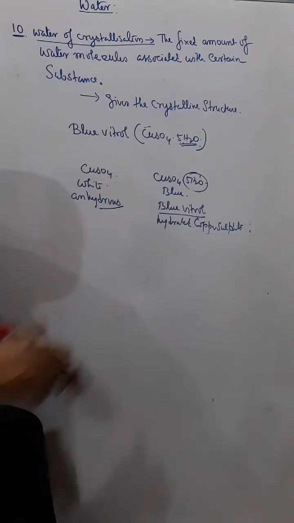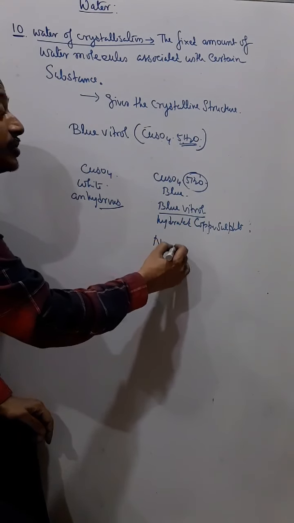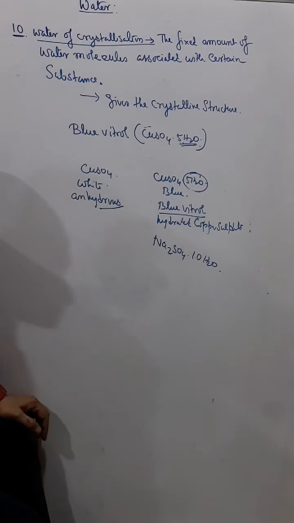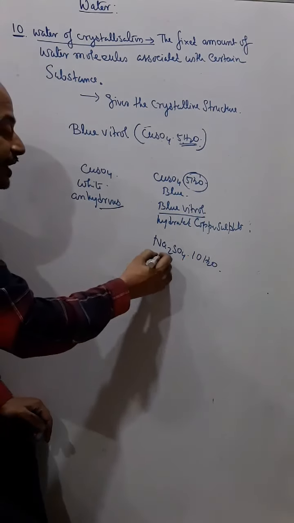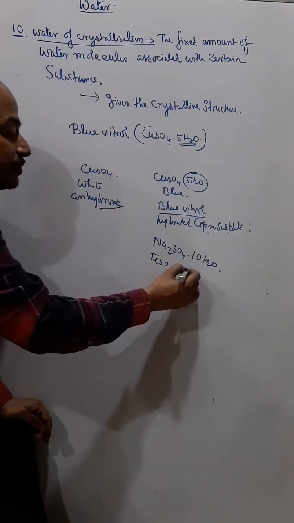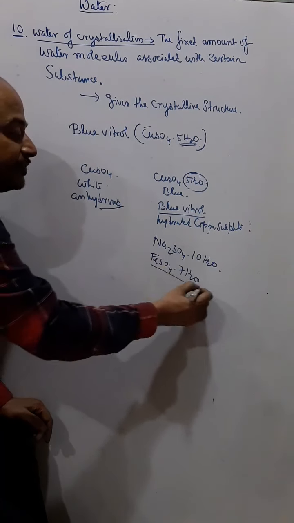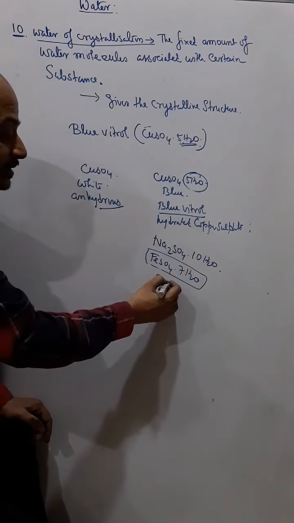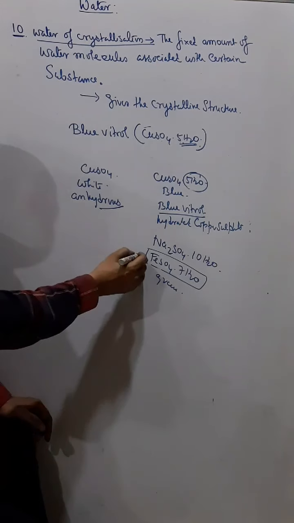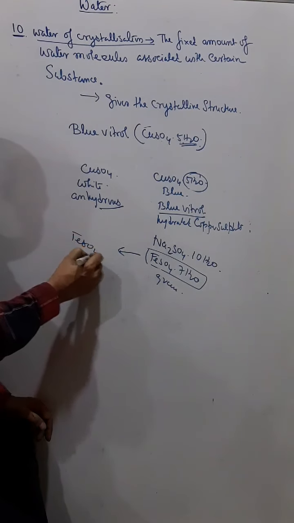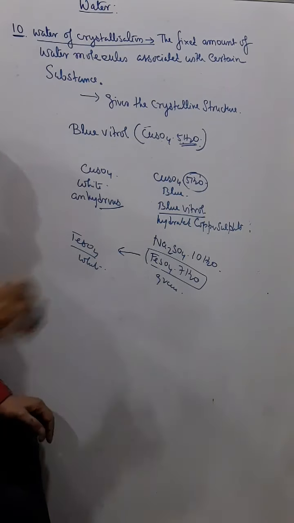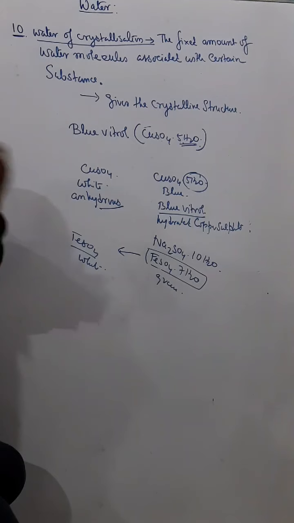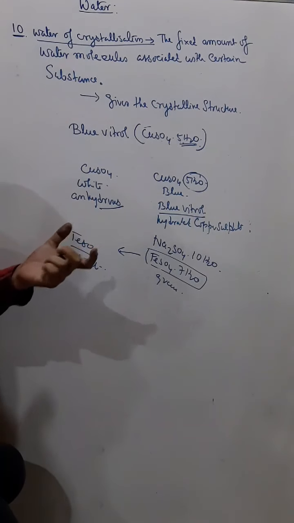With other substances, you have seen washing soda or Glauber salt, just now I told you Na2SO4, there are 10 molecules of water. In green vitriol FeSO4 there are 7 molecules of water, FeSO4·7H2O. This is green vitriol or hydrated ferrous sulfate. Now this is green in color. But when I say anhydrous ferrous sulfate FeSO4, this is white in color. So you can say due to this water of crystallization, in some salts there are colors also. In some salts, not in all.